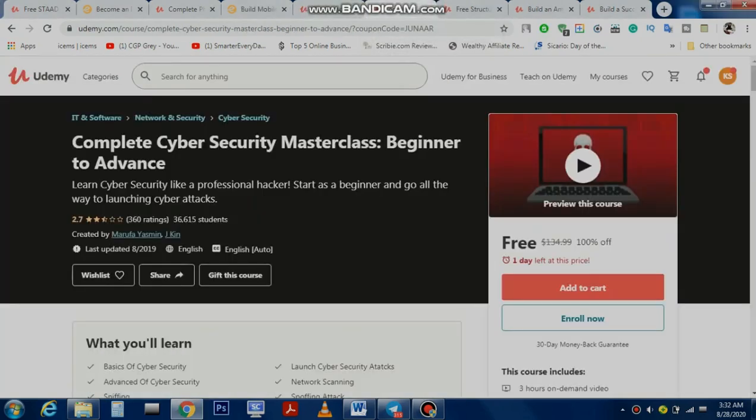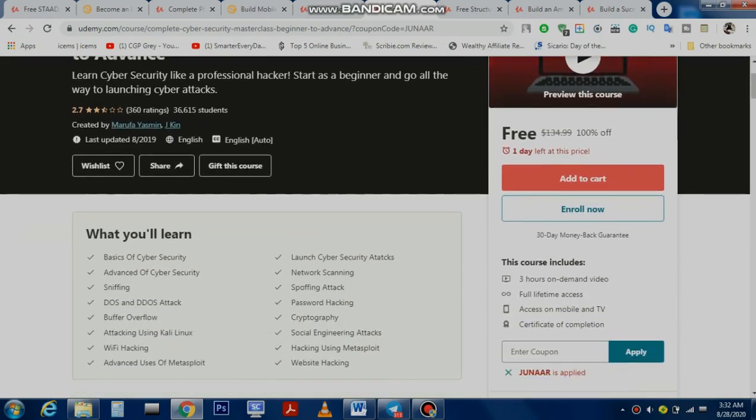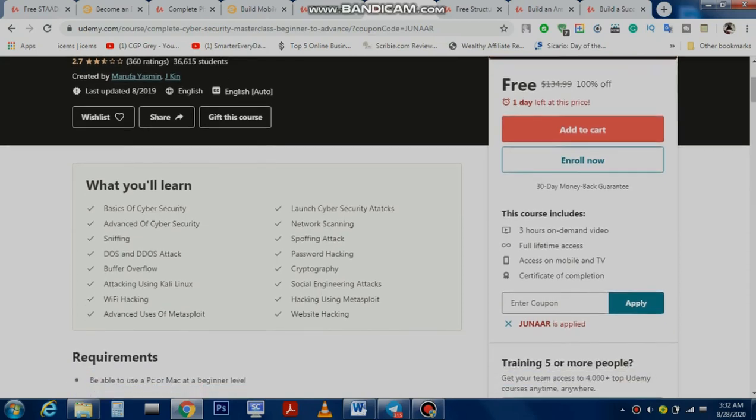So the next course is for data security students and for IT students. It's a complete masterclass course from scratch to advanced level, and you will learn advanced cyber security, network scanning, password hacking, cryptography, and Wi-Fi hacking. It's a complete long course for IT students.